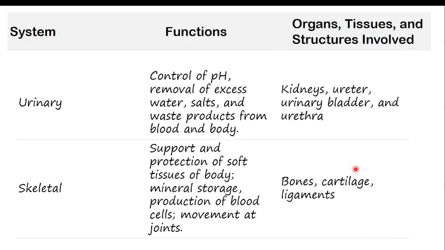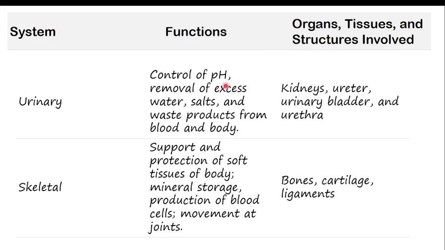Another system, finally, is the urinary system, which controls the pH. Normally this one is responsible for the formation of urine. Its target is formation of the urine by controlling even the pH and removing excess water, because in the urine there is water, salt, and even waste products from the blood and the body. Whenever blood carrying waste products reaches the kidney, the blood will be filtered. Then there will be removal of the waste products, salt, minerals, whatever. All of those will be dumped in the urine.